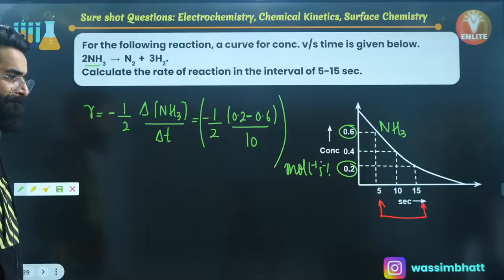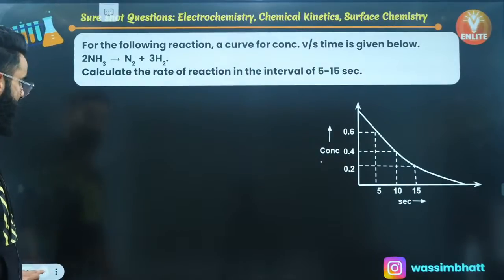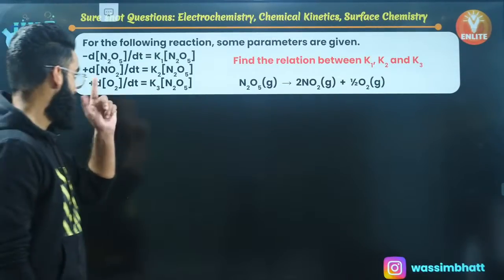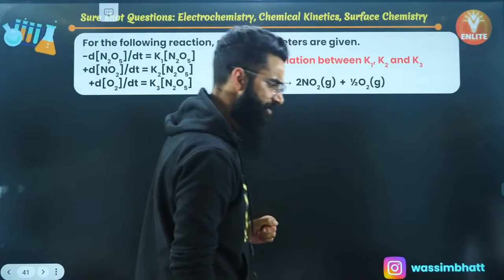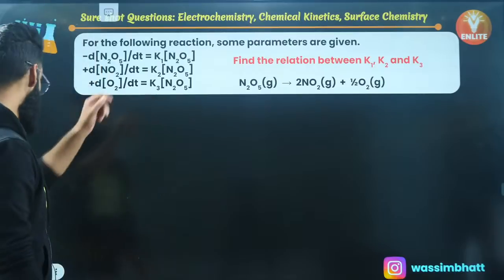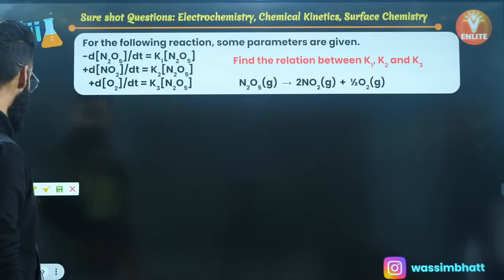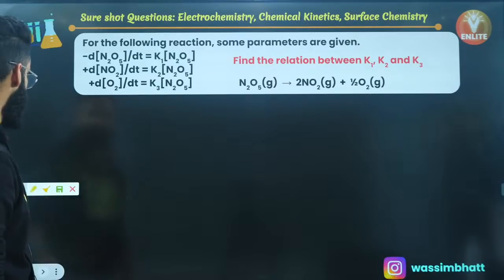Perfect. Done with this? Perfect, guys. Moving on to one more. For the following reaction, we are given the reaction and some of the parameters. We need to get the relation between K1, K2 and K3. Have a look at exactly how I am going to solve this.